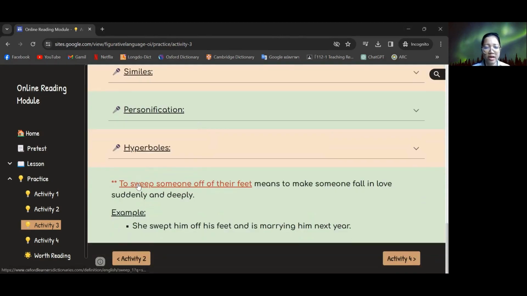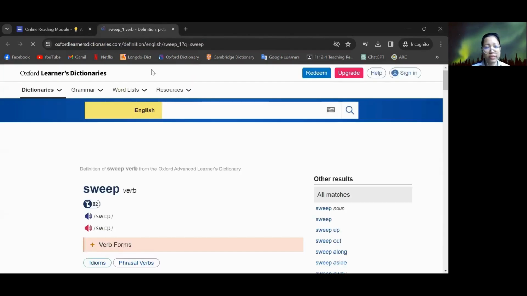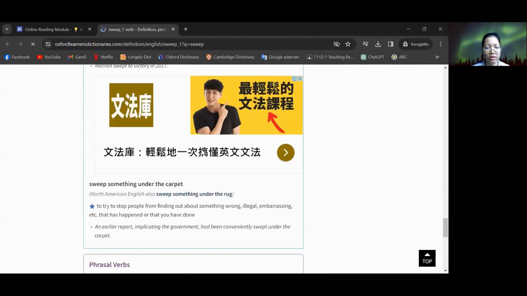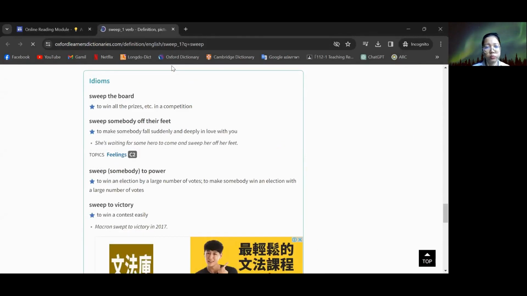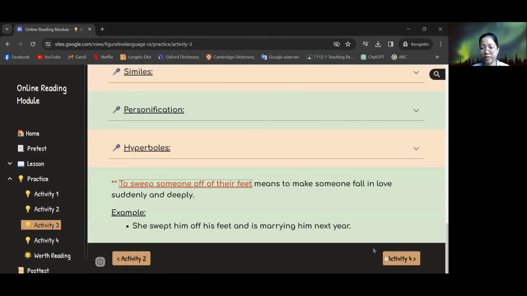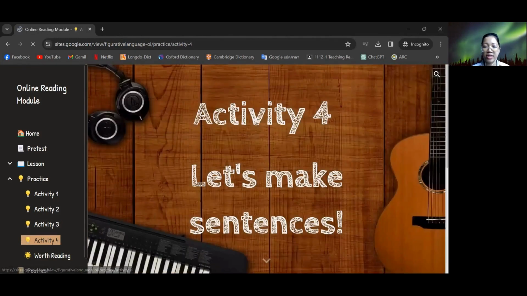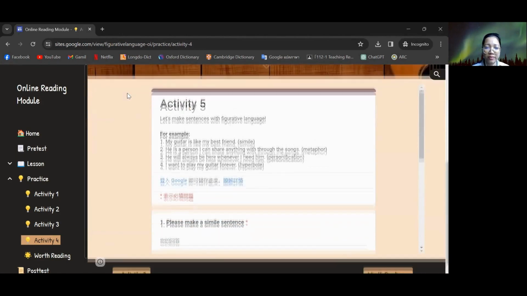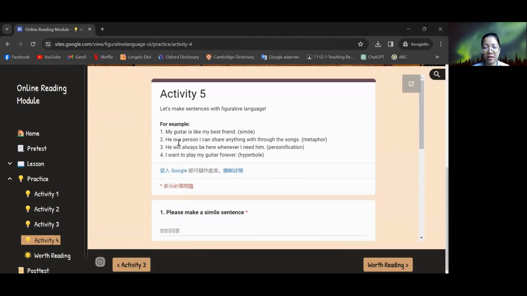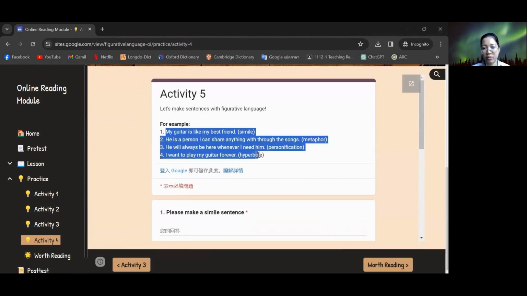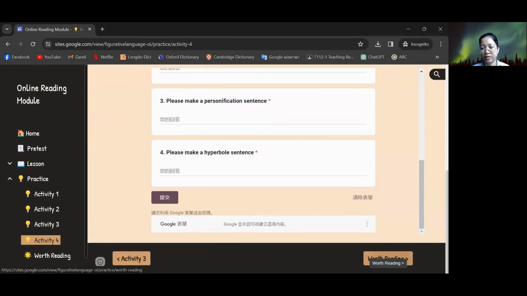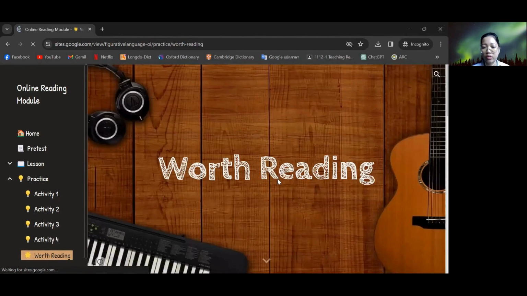And for this part, because it is another idiom, I linked it to the Oxford Dictionary so that they can read the idiom below and find more examples. And the last activity is making a sentence. I will have them make a sentence, and I provide an example here. And then this one is worth reading.